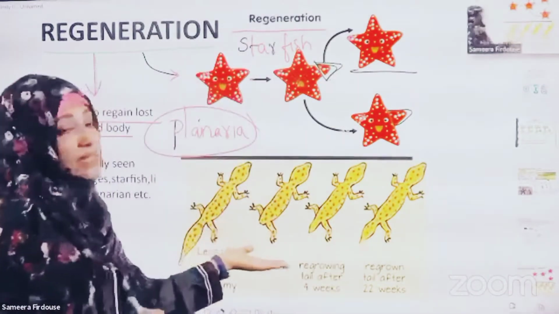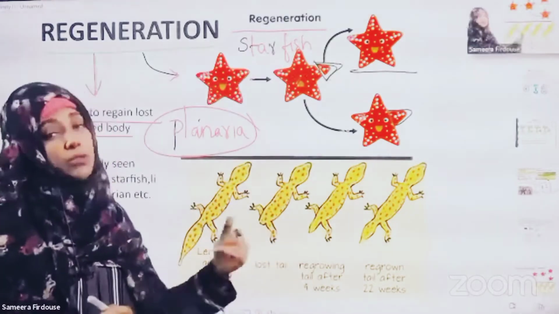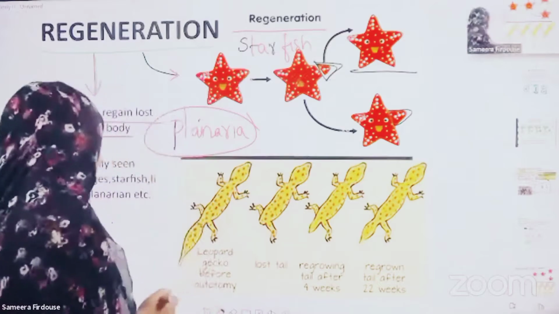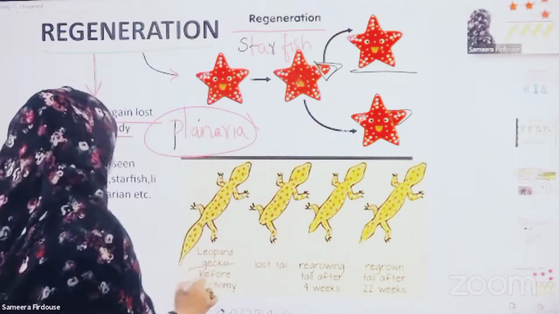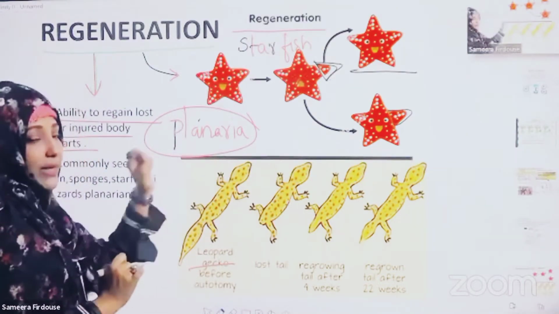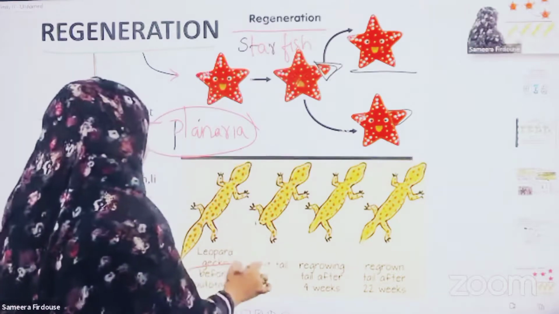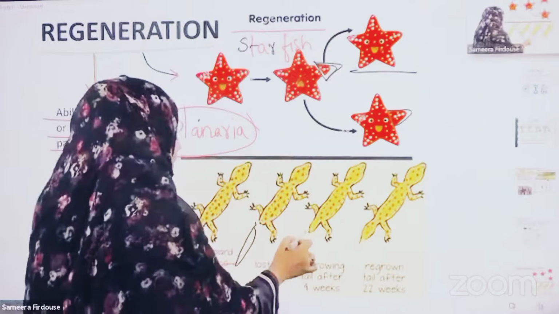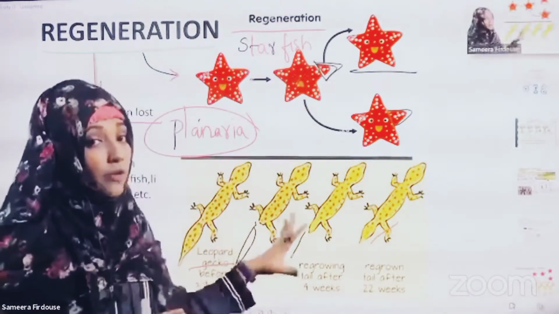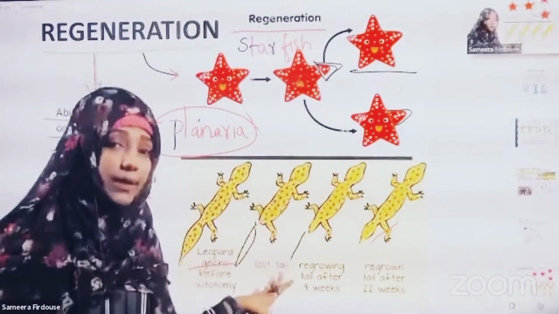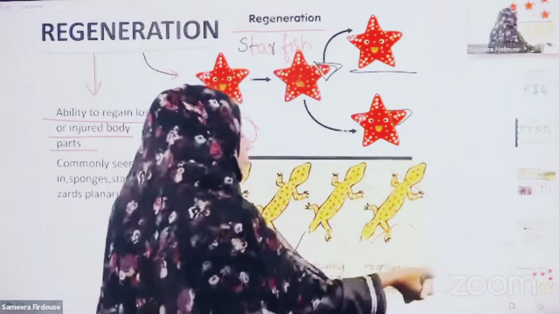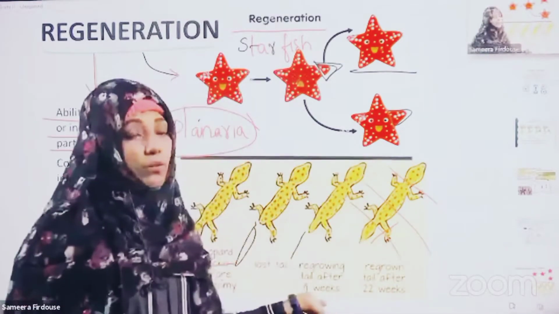Then why have we taken the lizard example here? Lizards also undergo regeneration. Yes, exactly. It is a leopard gecko lizard, with dots on it, and it has lost its tail. So the tail starts regrowing. The power of regeneration in lizards is very low. Suppose the lizard is cut from the head or the trunk, can it develop into one more lizard?